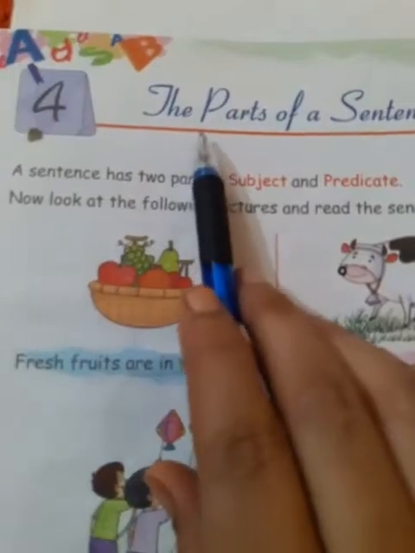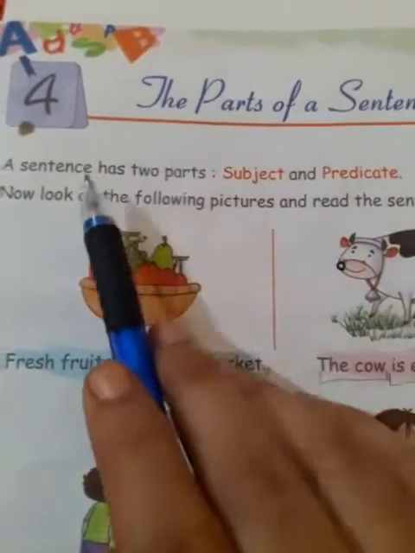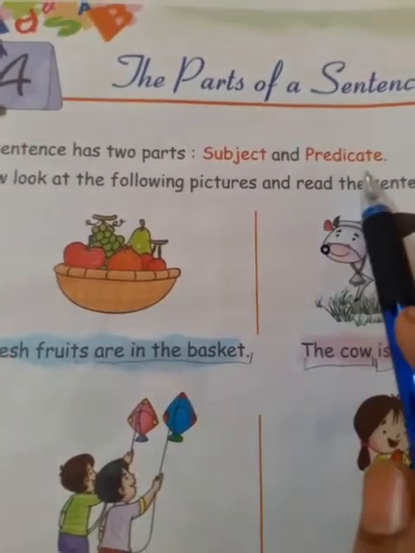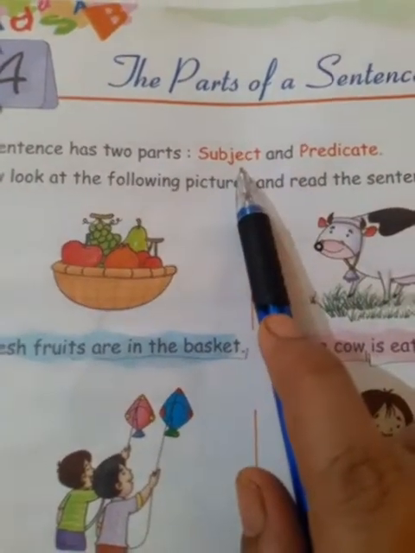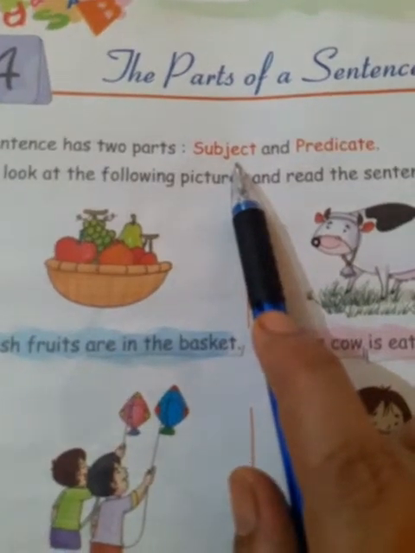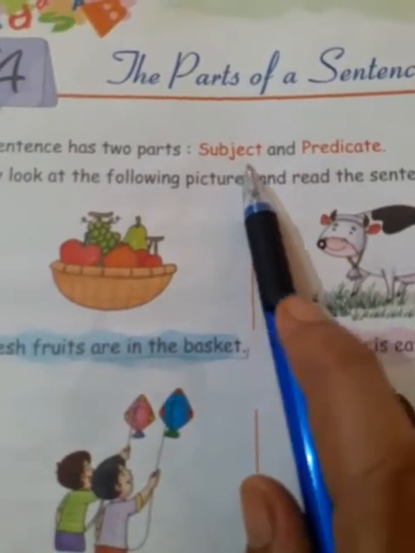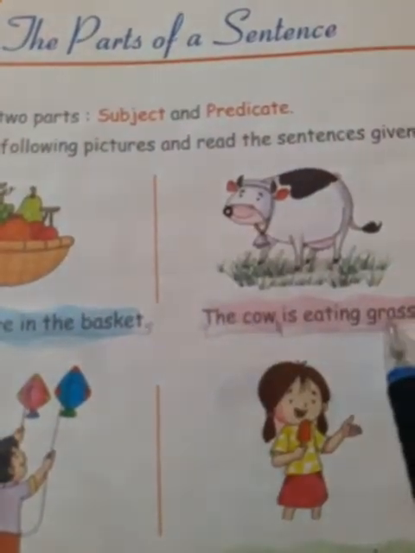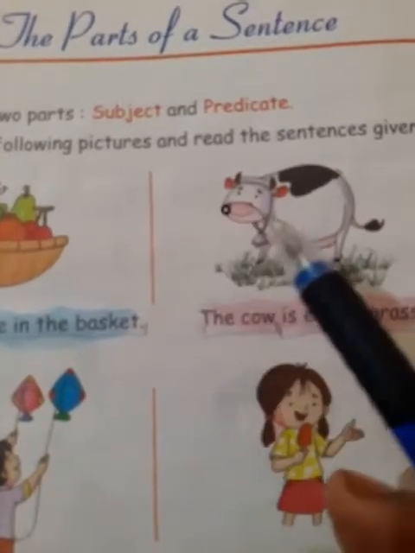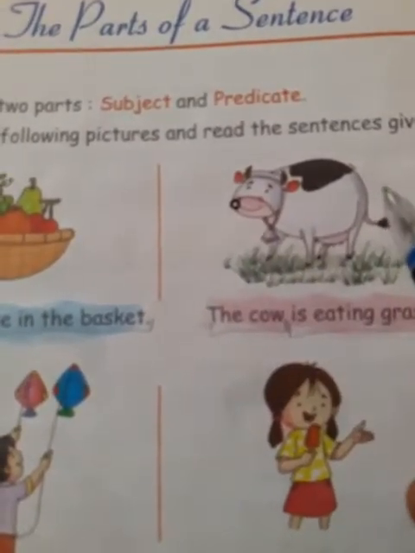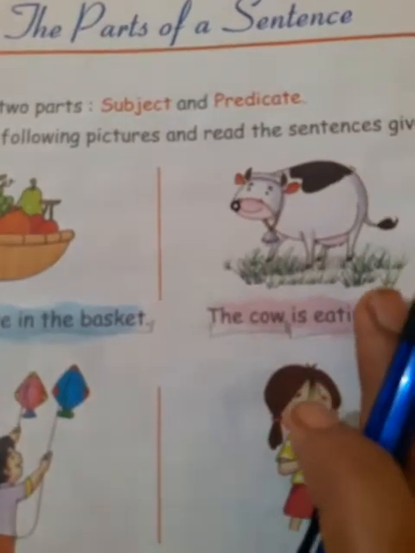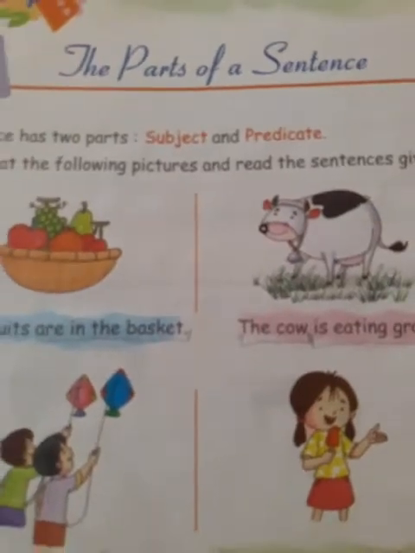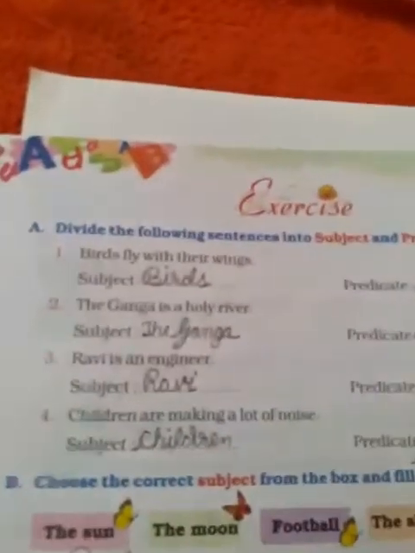Now, the parts of a sentence. A sentence has two parts, subject and predicate. So, what is subject? In a sentence, the person or thing we speak about is called the subject, whereas the predicate in a sentence, what is said about the subject, is called the predicate. I hope you have understood as I have taught you earlier. So now today we will do the exercise, okay?